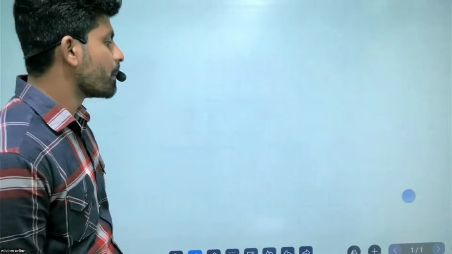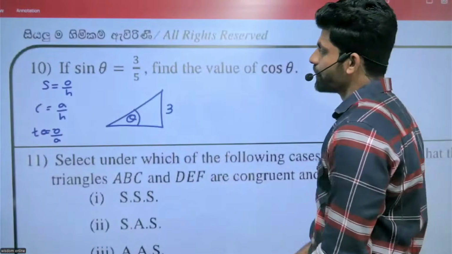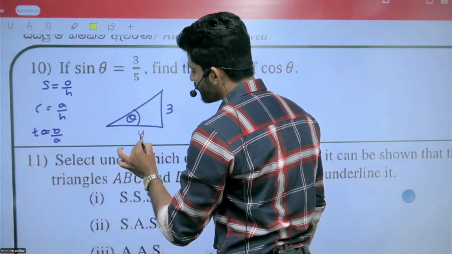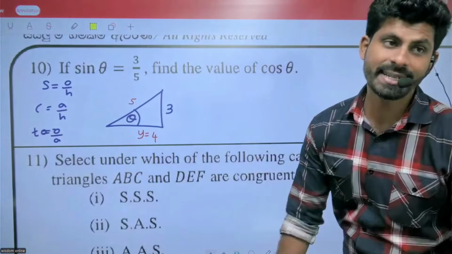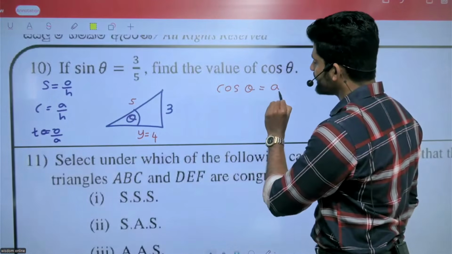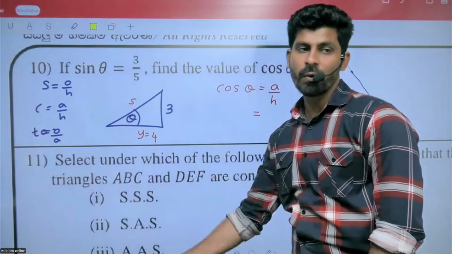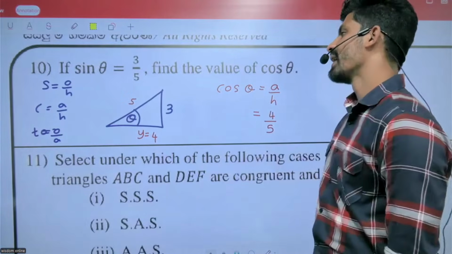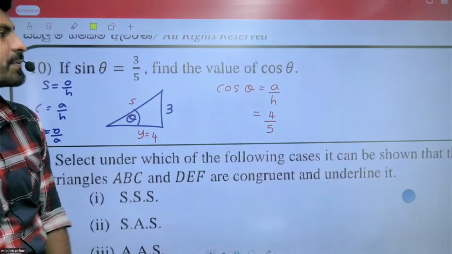We found y equals 4. Cos theta means adjacent over hypotenuse. What is the adjacent? Adjacent is 4, so cos theta equals 4 over 5.